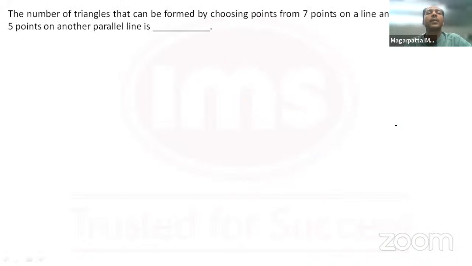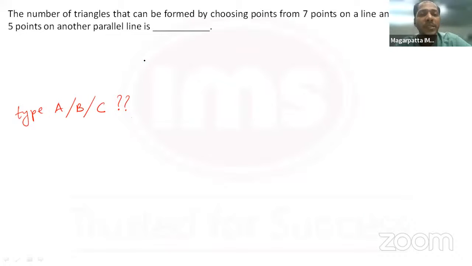The number of triangles that can be formed by choosing points from 7 points on a line and 5 points on another parallel line is... guys, your take appears to be too lengthy, or what is it? Type A, B, C? Is it too lengthy, difficult, not difficult? Priyam says type A, Sneha says type B. Now we have a tie. What about the others?